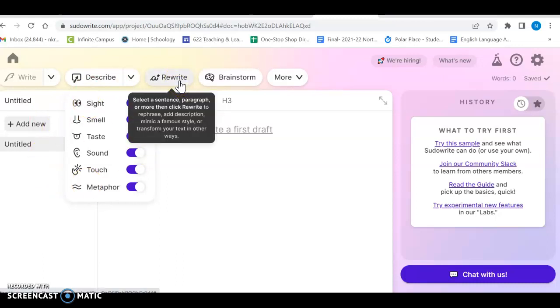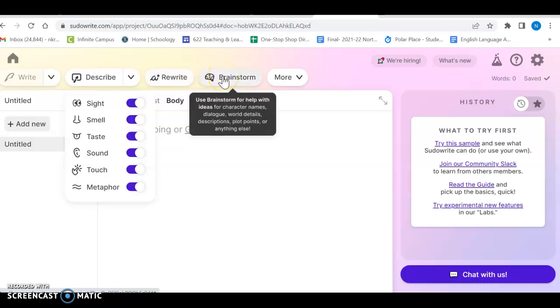A more problematic feature, in my view anyway, is this rewrite feature. Select a sentence, paragraph, or more, and then click rewrite to rephrase, add description, mimic a famous style, or transform your text in other ways. I could see this being a problem because students could just copy and paste full paragraphs or text from online, run it through this program, and it's kind of like money laundering, if that makes sense. And it's going to come out with new clean text, which I don't think would be detected by plagiarism detection.